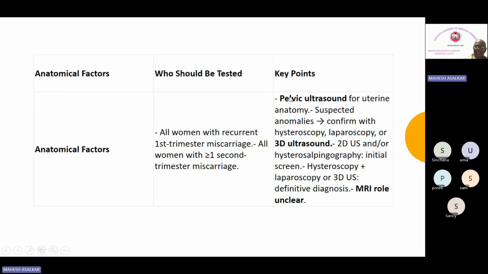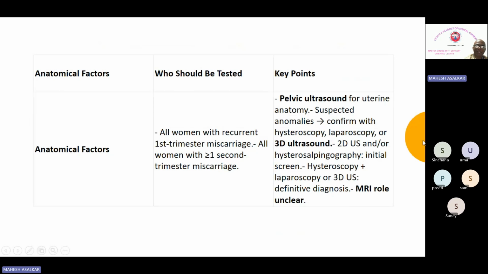Screening first: we will carry out a simple pelvic ultrasound for uterine anatomy. If an anomaly is suspected on ultrasound, then you confirm with hysteroscopy, laparoscopy, or 3D ultrasound. You do the initial screening with 2D ultrasound and/or hysterosalpingography, followed by hysteroscopy plus laparoscopy or 3D USG for definitive diagnosis. The MRI role is unclear.